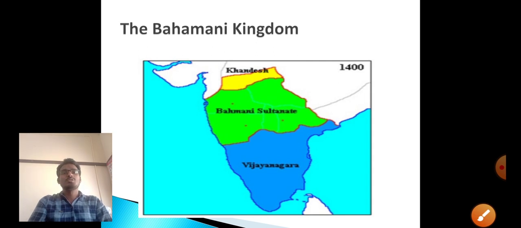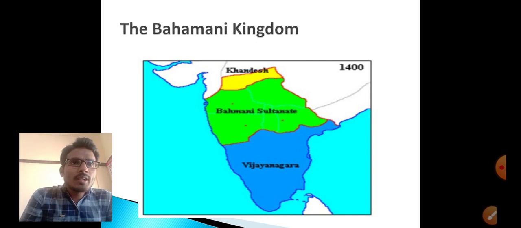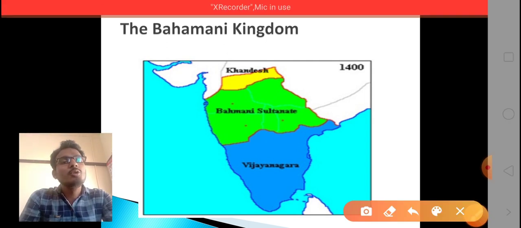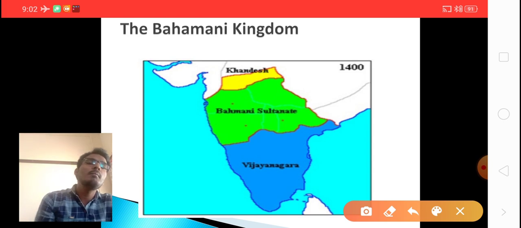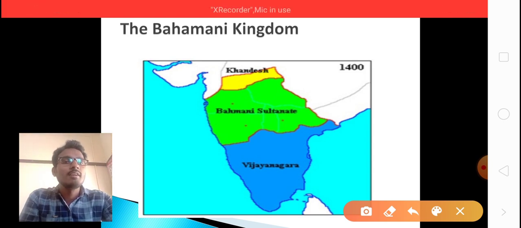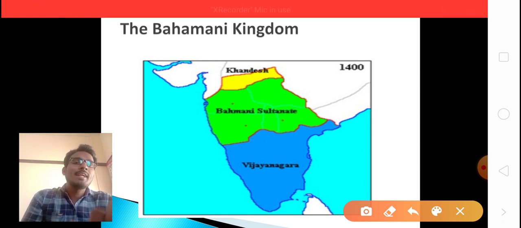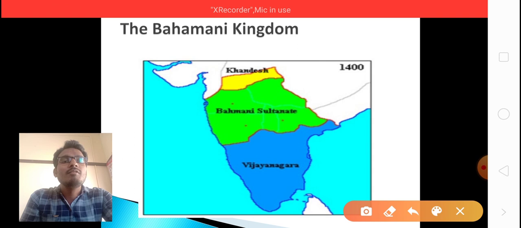Here the picture shows, look at it carefully, children. In this outline map of South India you can see two important dynasties: one is the Vijayanagara dynasty, the second is the Bahmani sultans. Look at the curve here.